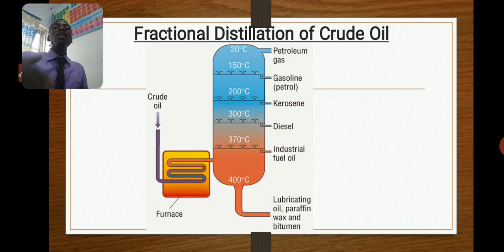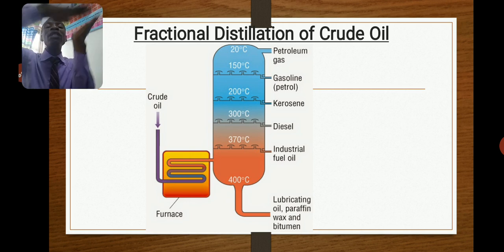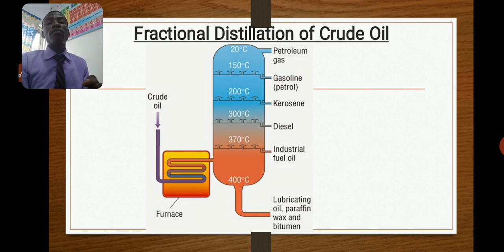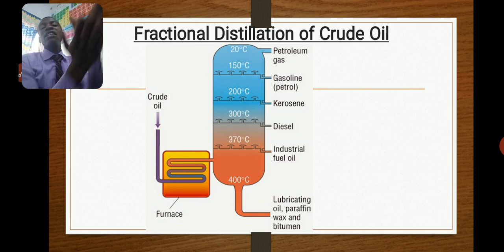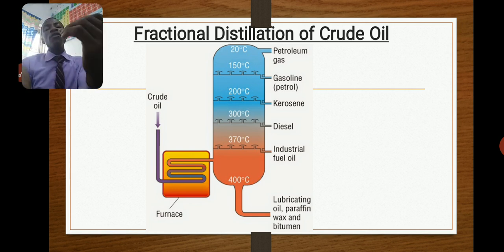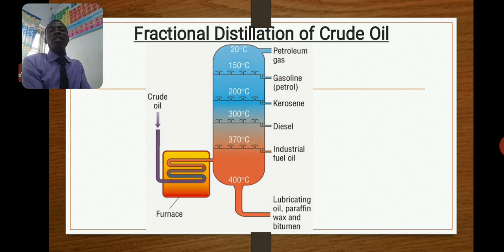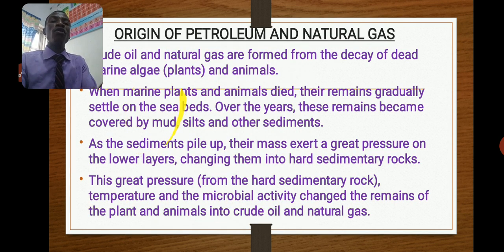So it is colder at the top than it is at the bottom. The purpose is to separate hydrocarbons that have lower boiling point apart from those that have high boiling point. So when you put the crude oil into the fractionating tower, like you can see in this place where you put the inlet of the crude oil.